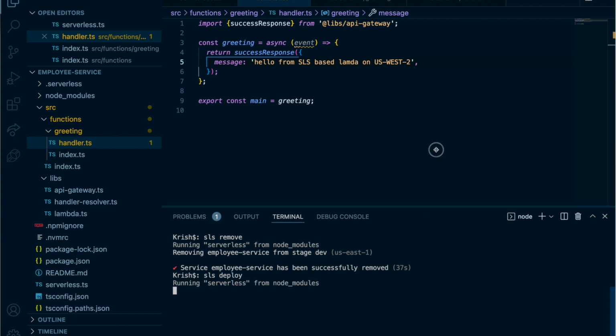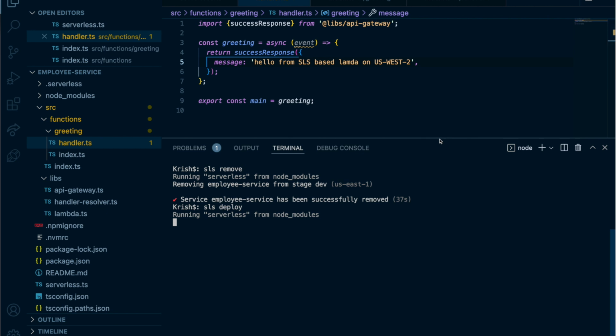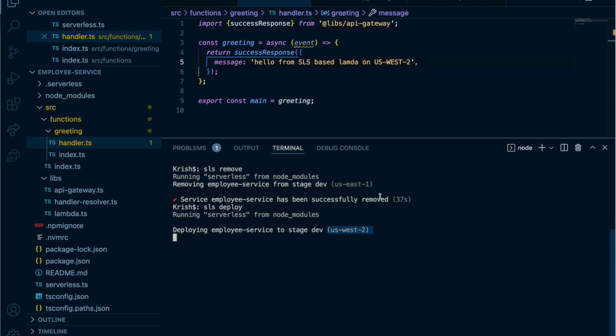There are so many other things you can do with this offline plugin. While it's running on the server, you can see the logs from your console, right? Let's say you deployed something and something is not working, you can ask this serverless offline to listen to your function, and in the meantime you send the request and you can see the logs here. There are so many fancy things you can do with this. So now you can see it is getting deployed to US West 2. Previously it was US East 1, now it's US West 2 because we configured it here.